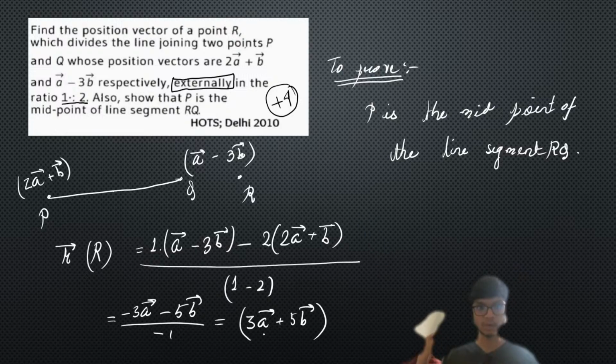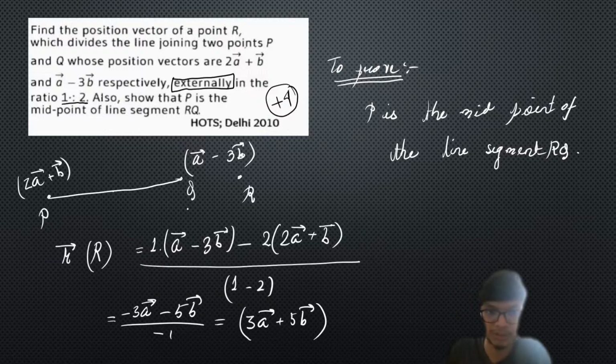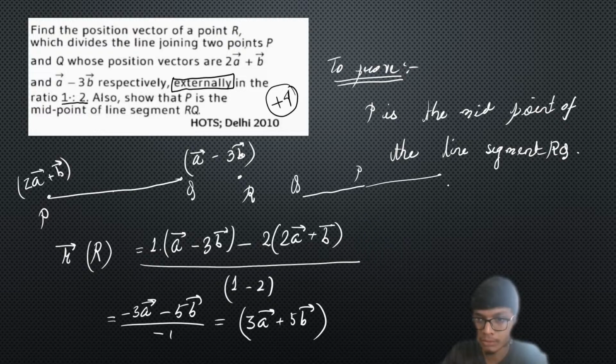So once you understand this, now we have to show that point P is the midpoint of the segment RQ. Okay, so you have to just prove this opposite of it. So don't go by the drawing. Maybe if you are drawing this part for the beginning of the problem, there is not an issue, but this will show that actually you have assumed something. Now once you get to know that, you can re-edit the diagram like this. Okay, so this is the R point. Now you have to prove that point P is basically the midpoint of it, right? So we have the position vector of point P, we have the position vector of Q, we have the position vector of R.